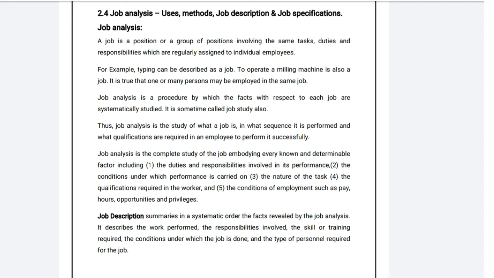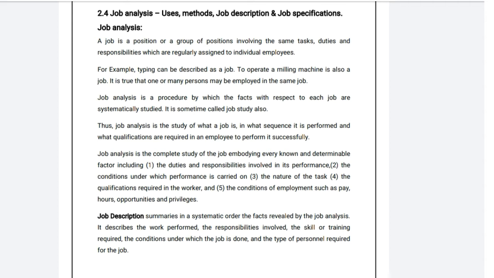So yes, a job is a position or a group of positions involving the same tasks, duties and responsibilities which are regularly assigned to individual employees. For example, typing can be described as a job. To operate a mailing machine is also a job.